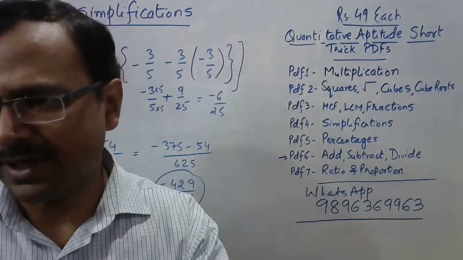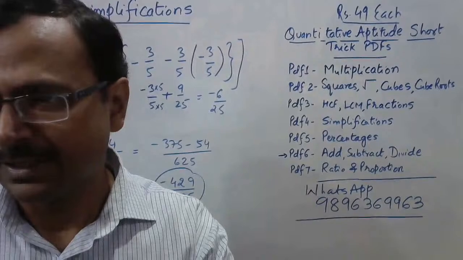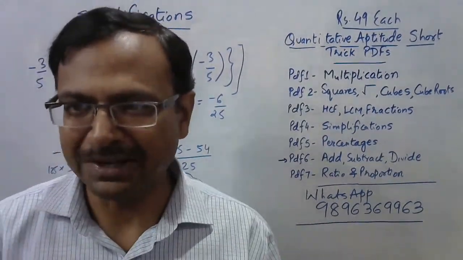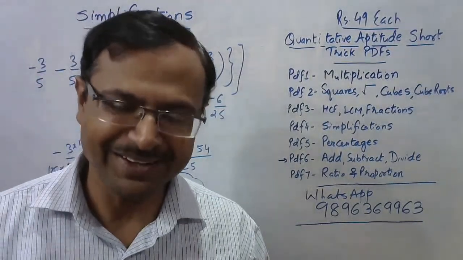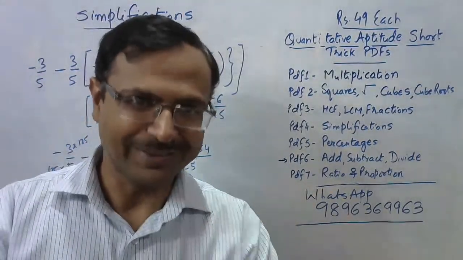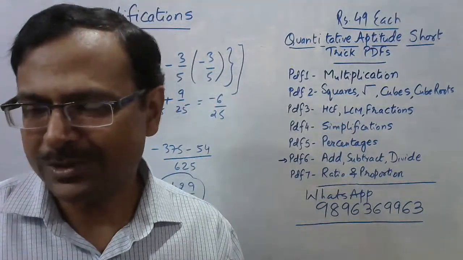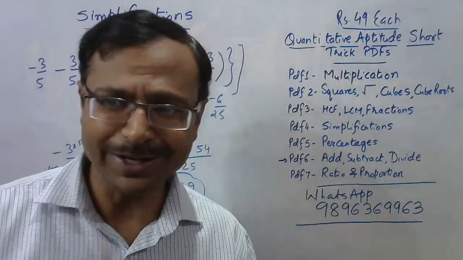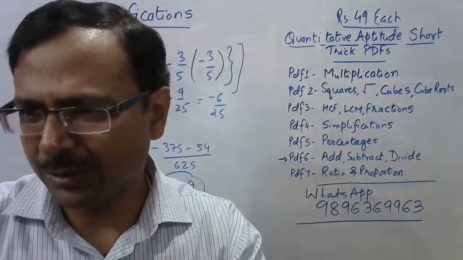So where's that answer? Exclusive answer, minus 429 by 625. The first correct answer. Okay, see the number of deletions. This is really interesting. Okay, Tushar Chauhan, very well done, Tushar. And finally, you got it correct, right? Today was such a day, right? So minus 429 upon 625, and I think he was the third person to give me the answer. The other two got deleted, so he was the first one to give me that correct answer. After that, a lot of wrong answers.